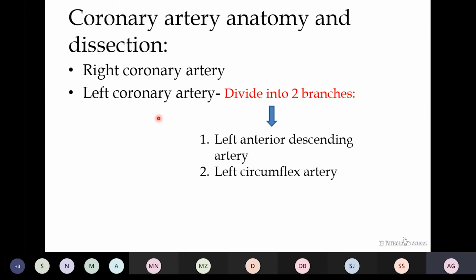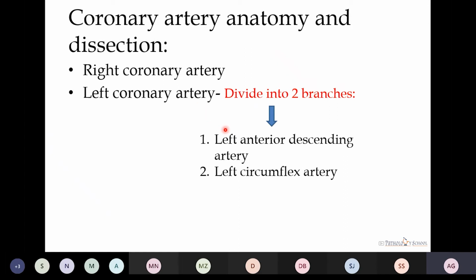Now we will see the coronary arteries and their dissection. There are two coronary arteries, the right and the left. The right coronary artery arises from the right side of the coronary sinus and goes towards the right side of the heart in the right atrioventricular sulcus, whereas the left coronary artery, after moving behind the pulmonary trunk, gets divided into two branches: the left anterior descending artery and the left circumflex artery.